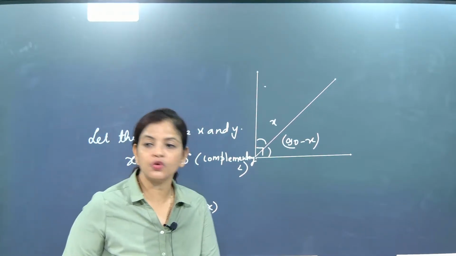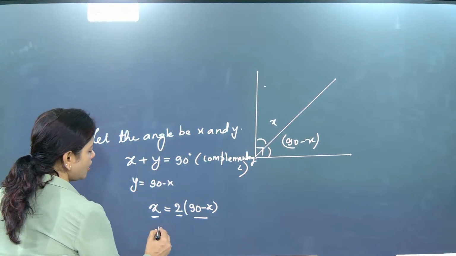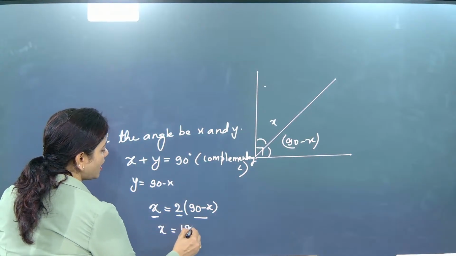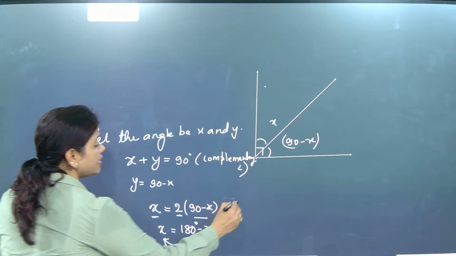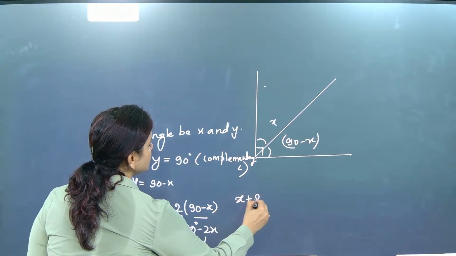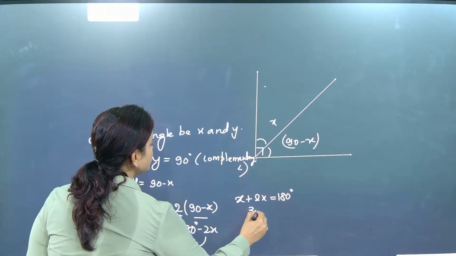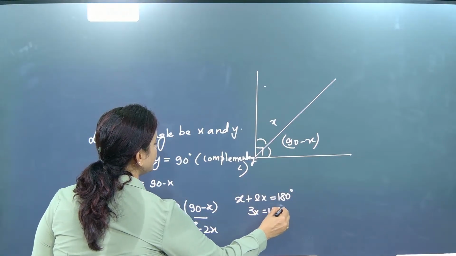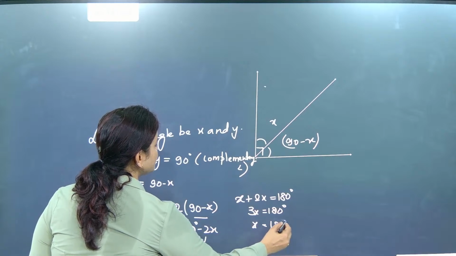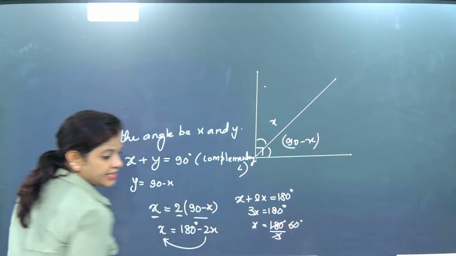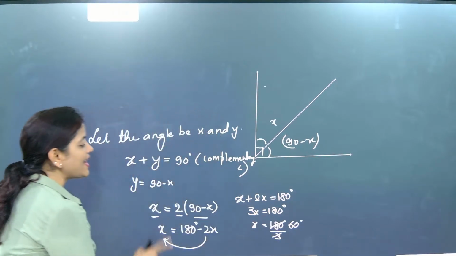So solve it: x is equal to 180 degree minus 2x. Now shift this 2x here. It will become x plus 2x is equal to 180 degree. So 3x is equal to 180 degree, so x will be equal to 180 divided by 3. It is coming as 60 degree. Understood?